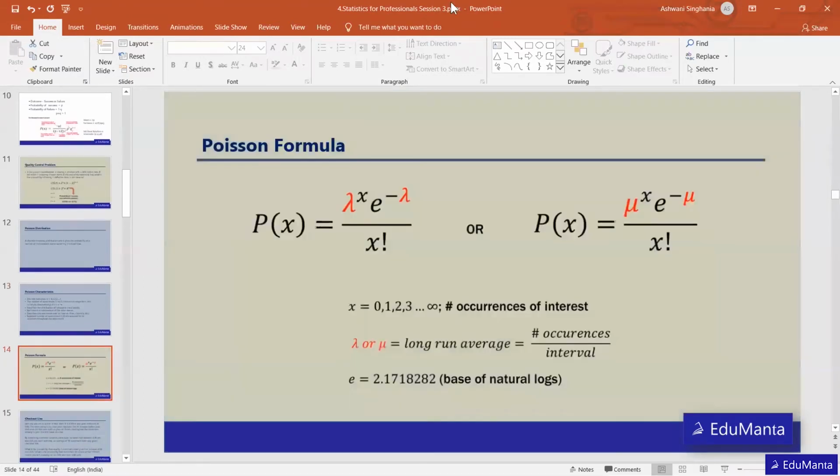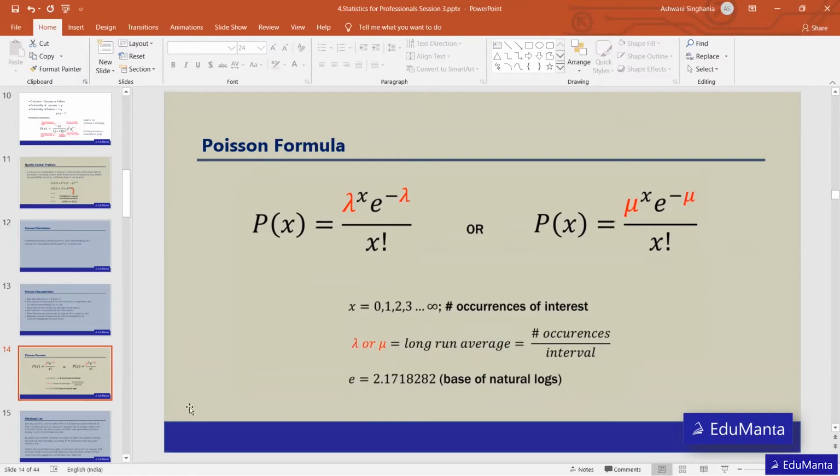So the formula stands like this. Here lambda raised to the power x. Lambda, or this mu, is the mean. So what is the average number of people coming into the shop? So lambda raised to x, times exponential raised to minus lambda, and then finally divided by x factorial.